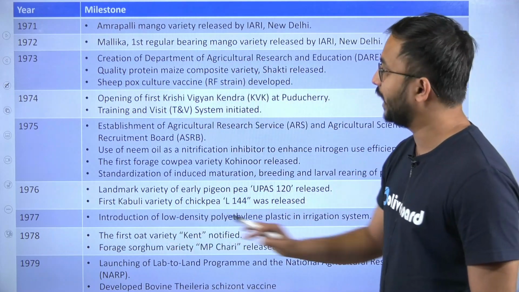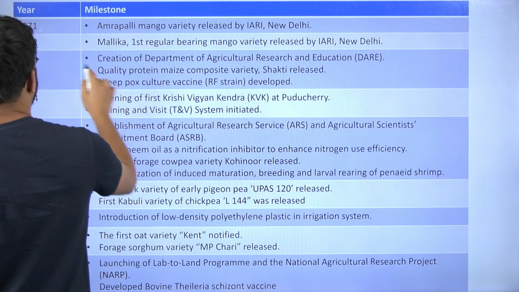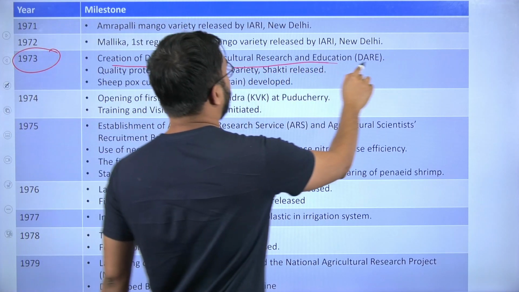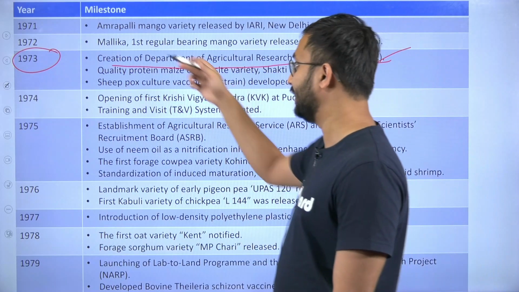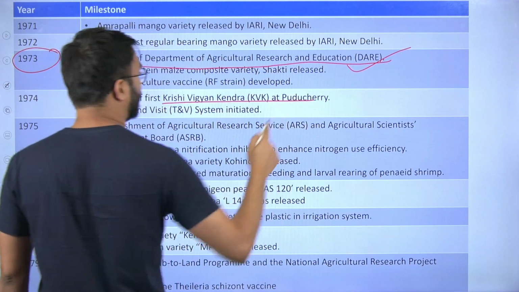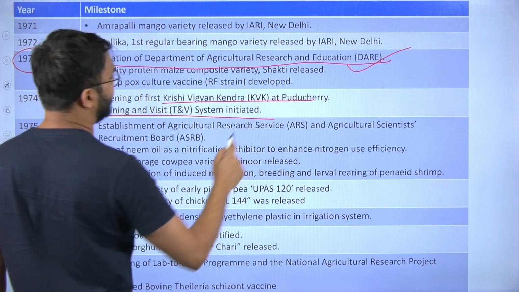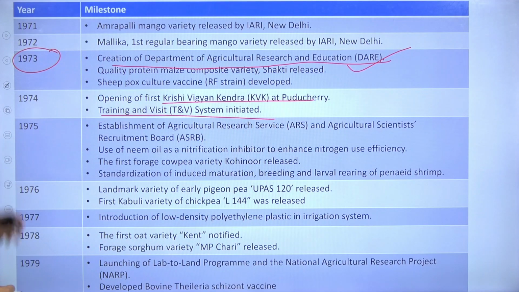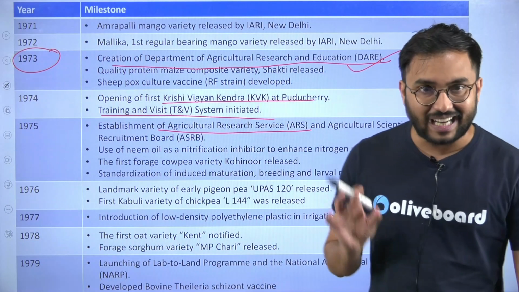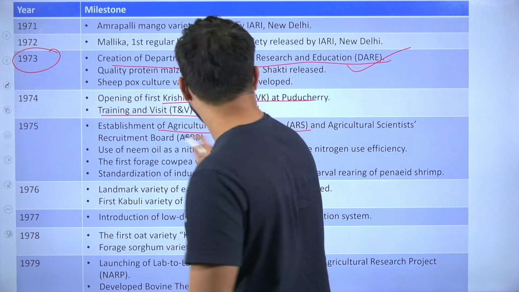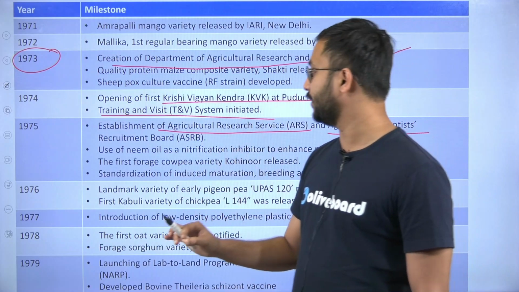Then 1971 to 1979, this particular phase is very, very important. Let me bring it to you. Creation of the Department of Agricultural Research and Education under the Ministry of Agriculture, 1973. Opening of the first Krishi Vigyan Kendra at Pondicherry, 1974. Training and Visit system under agricultural extension, 1974. Establishment of Agricultural Research Service, 1975. Then establishment of the Agricultural Scientists Recruitment Board, again 1975.